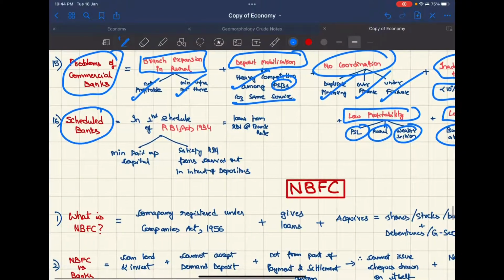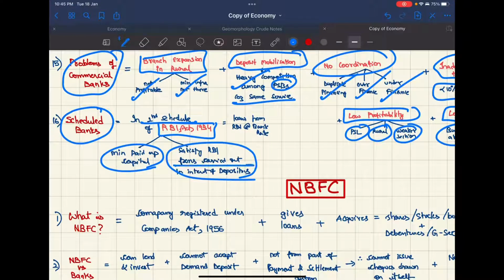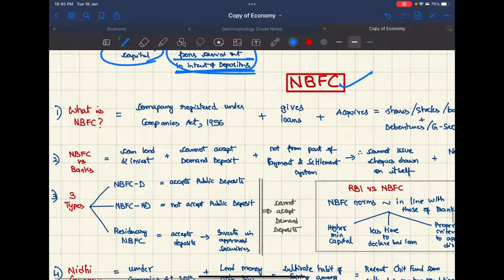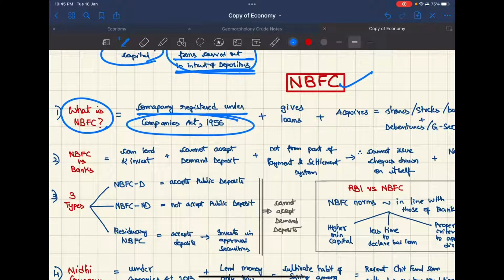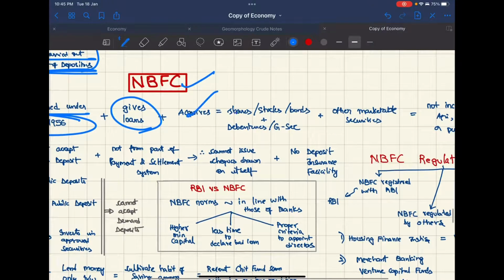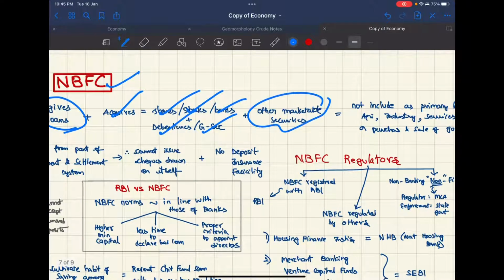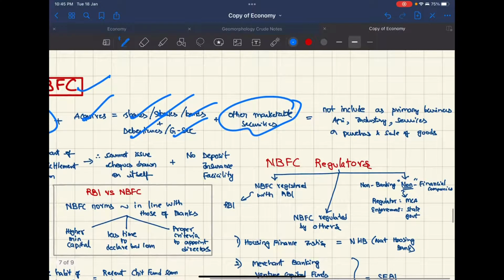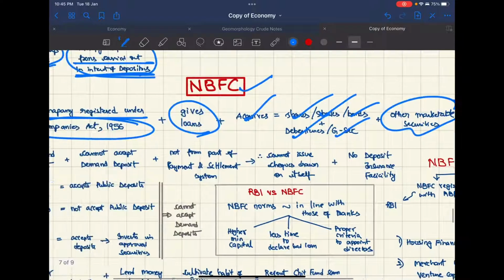Now coming to scheduled banks, these are in the second schedule of the RBI Act 1934. So they should have a minimum paid up capital and also satisfy RBI that their functions will be carried out in the interest of the depositors. They can take loans from RBI at bank rate. Now NBFCs, what is an NBFC? It is a company registered under the Companies Act 1956. They give loans and they acquire shares, stocks, bonds, debentures, and government securities, also other marketable securities. They do not do primary businesses such as agriculture, industry, services, or sale and purchase of goods. So that is an NBFC.